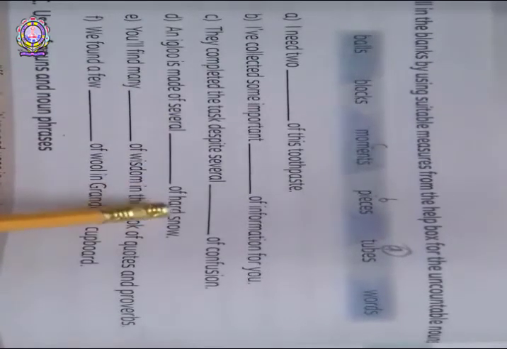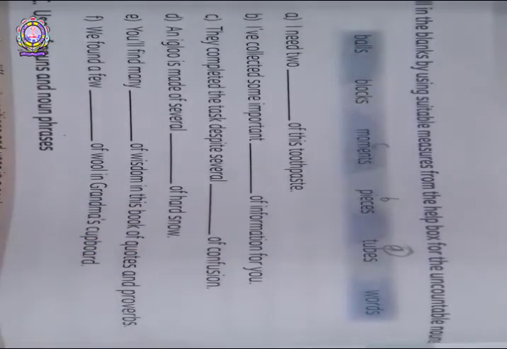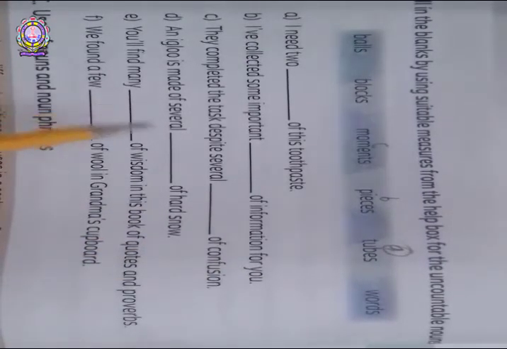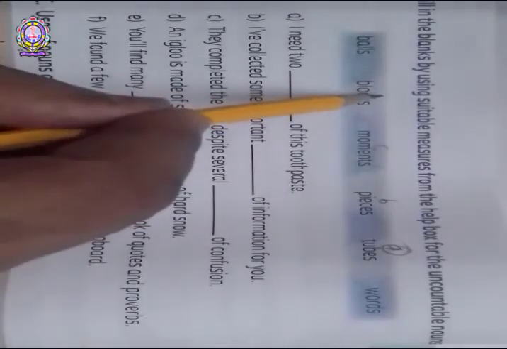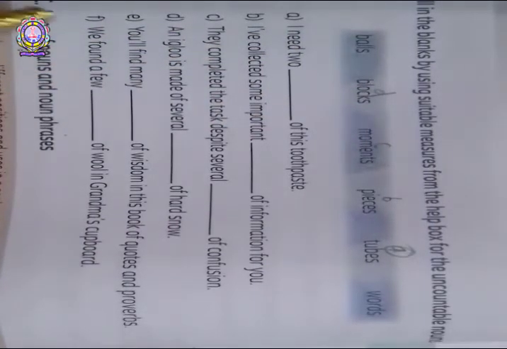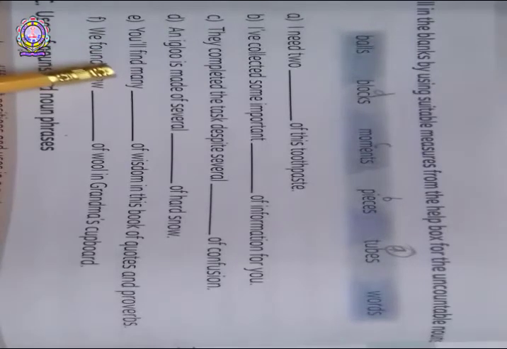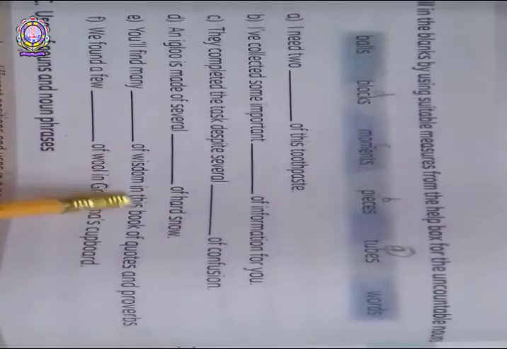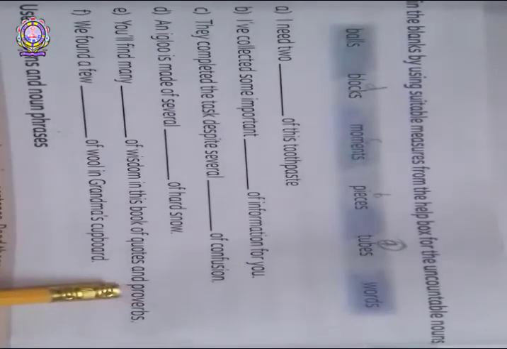The next, an igloo is made up of several dash of hard snow. Here you have to write blocks of hard snow. D, blocks. E, you will find many dash of wisdom in this book of proverbs.